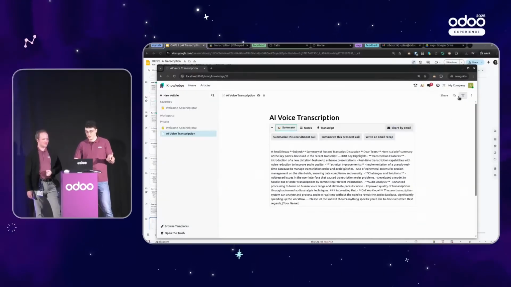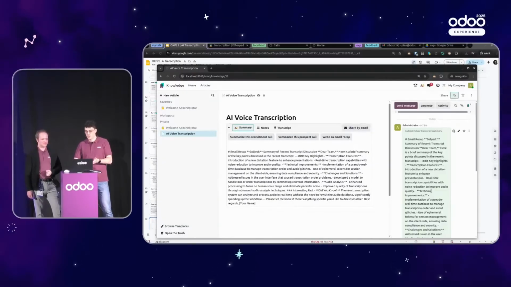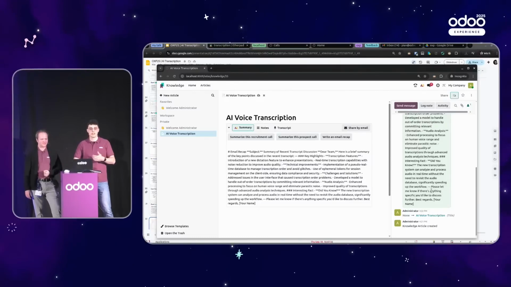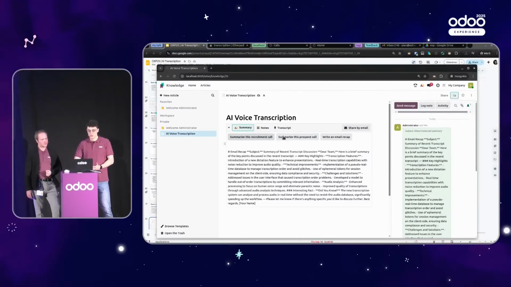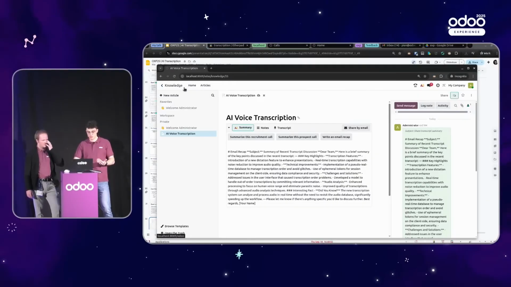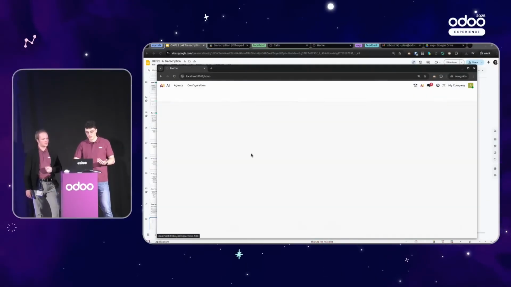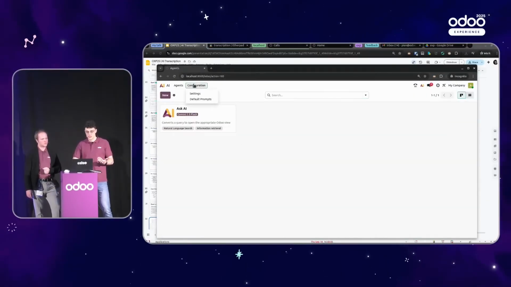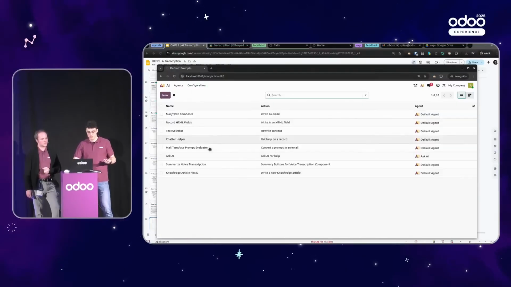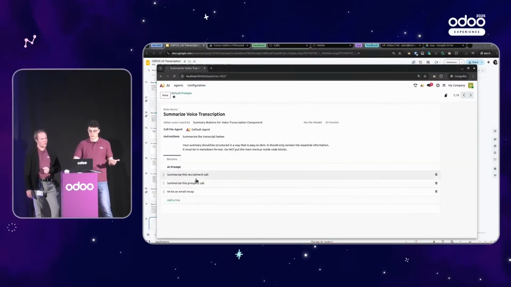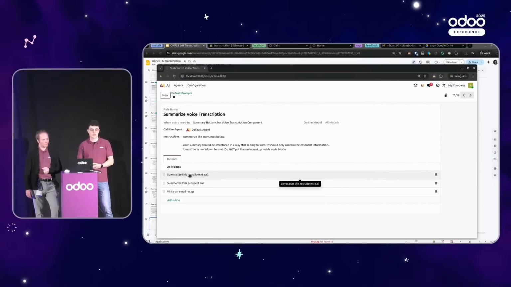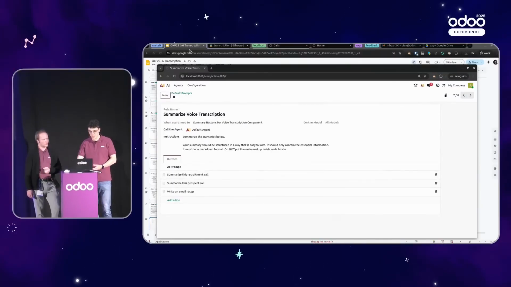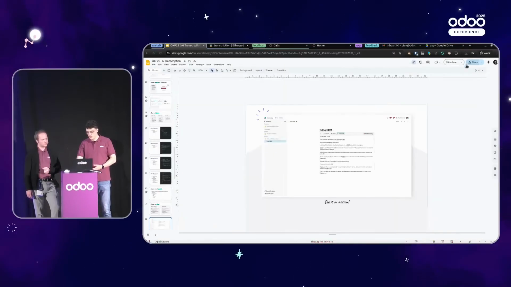And then the whole thing will be available directly in the chatter here, so that you can later see it from the record. And if you want to configure any of these buttons, it's also possible from the AI app. Here, in the configuration settings, in the default prompts, you would have a summarized voice transcription, and here you can see all the actions that were available, and you could change them, restrict them to something else, etc. So now back to the presentation.